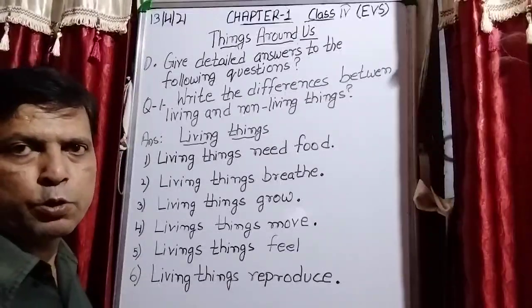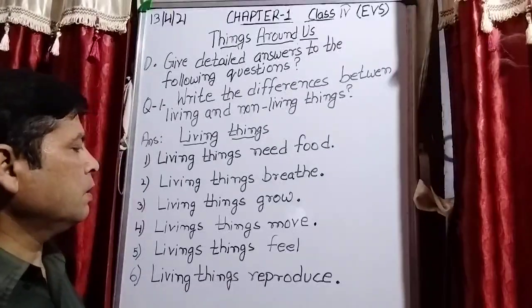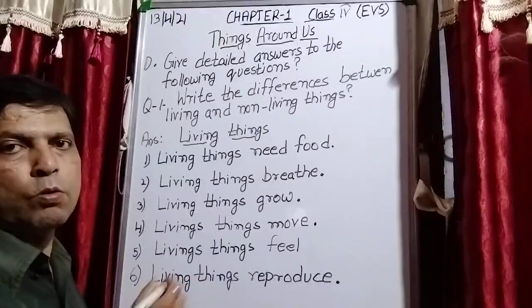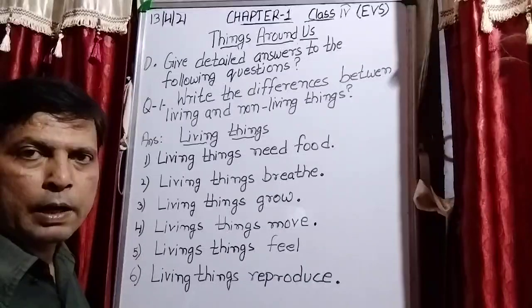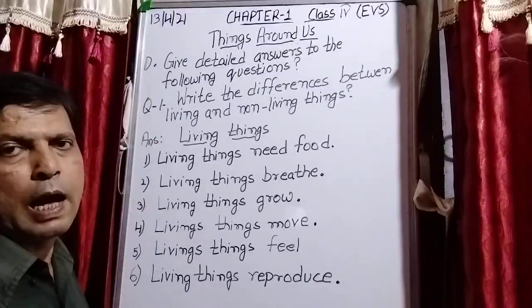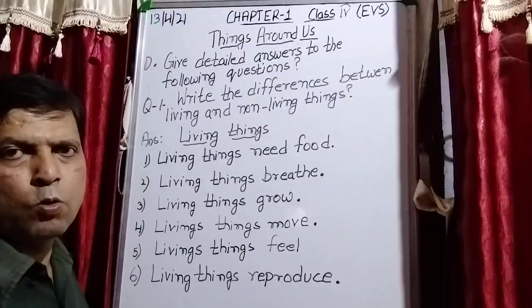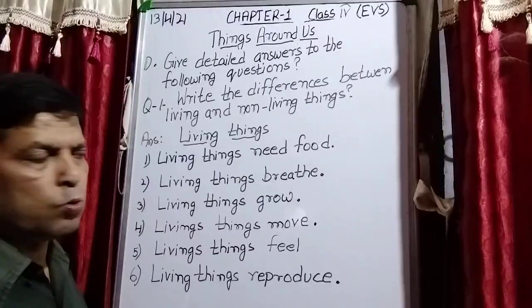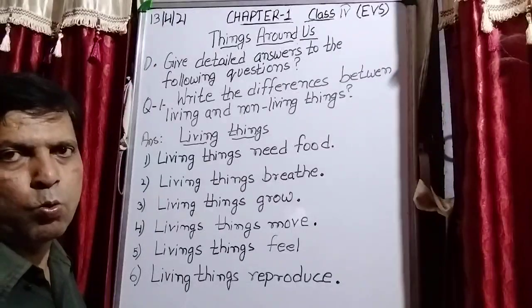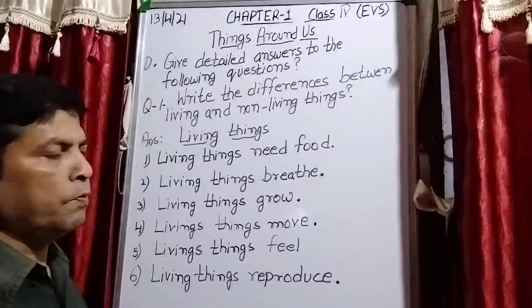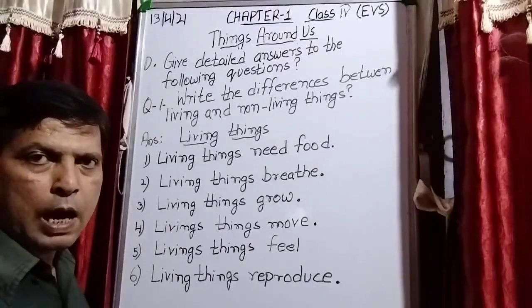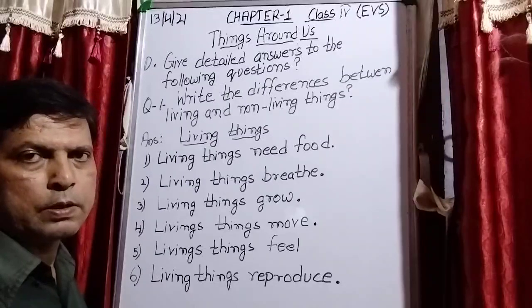Living things grow, whether it is a plant, an animal or a human being, they all grow. Then next, living things move, whether it is a plant, animal or human being.